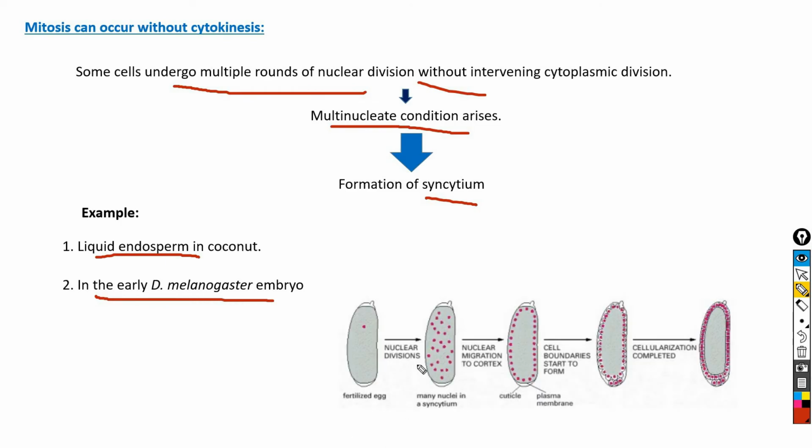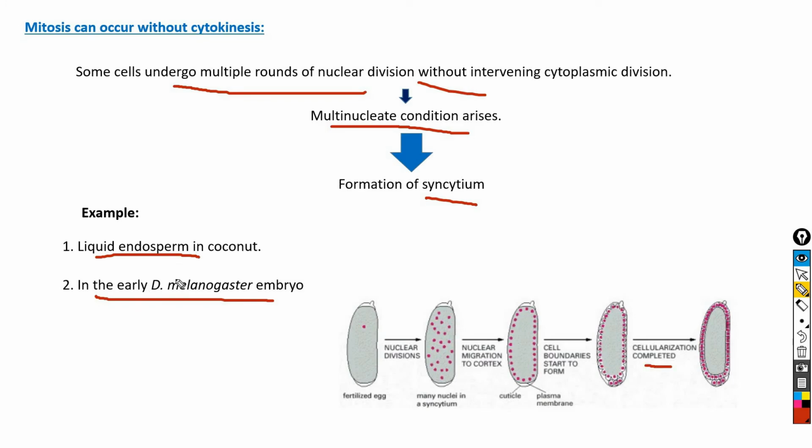In the early Drosophila embryo, the first 13 rounds of nuclear division occur without cytoplasmic division, and as a result a single layer forms which contains approximately 6,000 nuclei, arranged in a monolayer near the surface, as you can see here. This arrangement greatly speeds up early development in the Drosophila embryo. After these rapid nuclear divisions, cells are created around each nucleus in one round of coordinated cytokinesis, and this is known as cellularization.